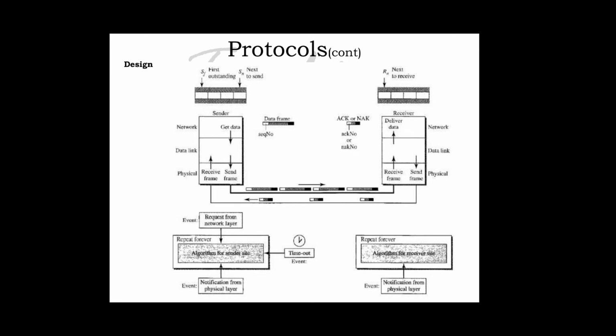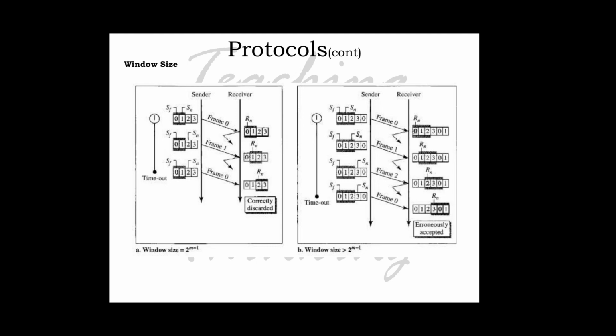The design in this case is somewhat similar to the one we described for Piggybacking, but more complicated. If you see in the figure, the window sizes show that the size of the sender and receiver windows must be at most 1/2 of 2 raised to m. For example, if we choose m equal to 2, the size of the window is 2 raised to m by 2, or 2. Figure 2 compares window size 2 with a window size of 3. Here they are comparing the window size 2 raised to m minus 1 with a window size greater than 2 raised to m minus 1.